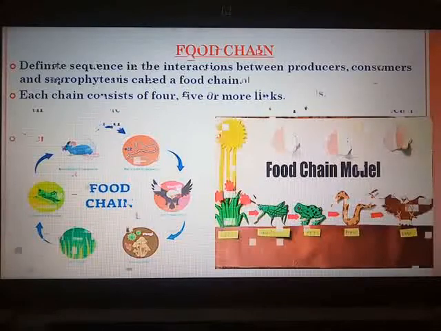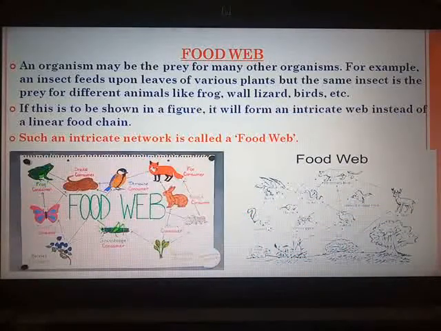When it forms an intricate network type, it is called a food web. Means what? In an ecosystem, it is not necessary that an organism is going to eat only one type of organism or one type of species. It is going to feed upon different organisms. At the same time, it will be eaten up by different organisms.